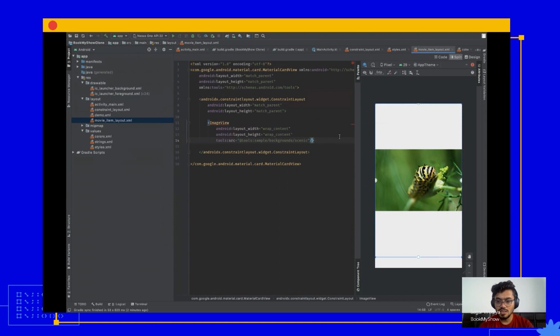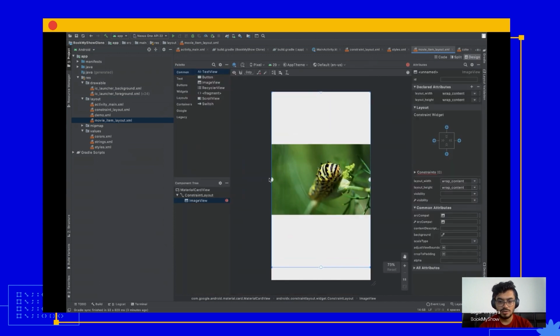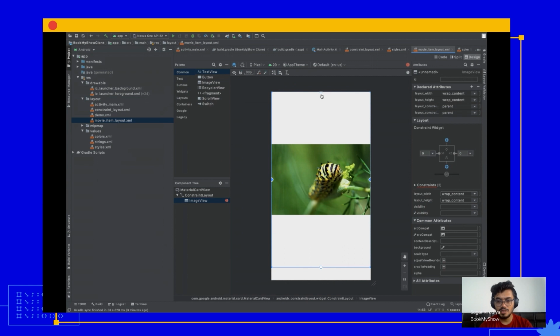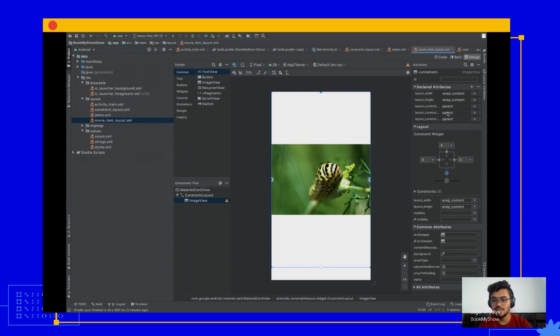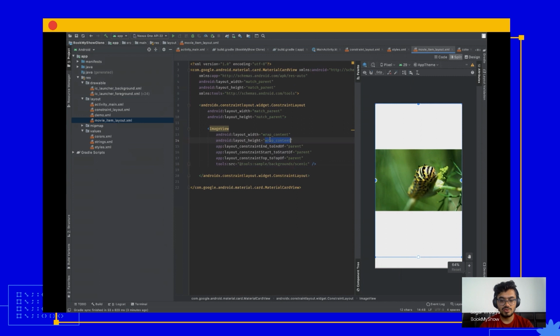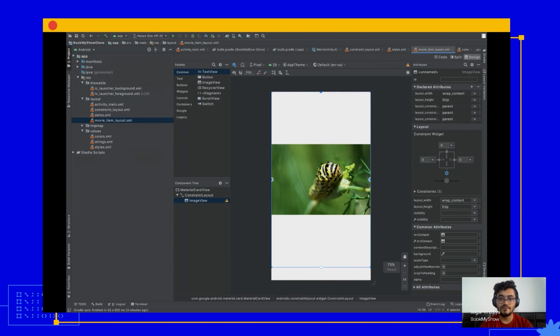Okay, so now our image is in place. Let's just define constraints for this image. So top, left, right, top, three constraints. Okay, now let's just remove the extra space that we have. So we basically won't be using wrap content or any height. We'll be following aspect ratio to give width and height.